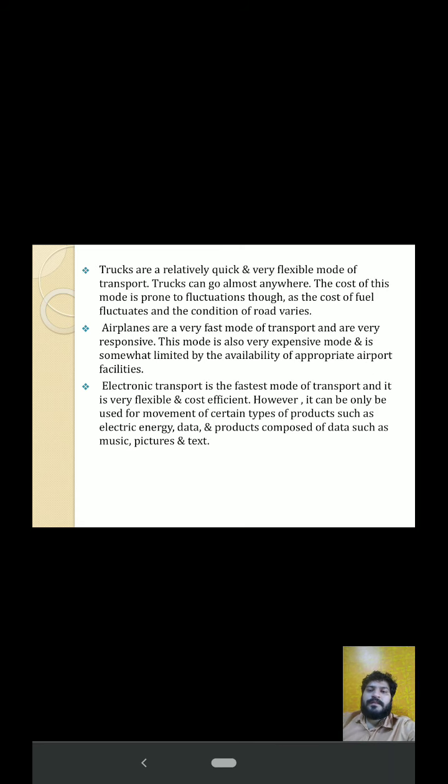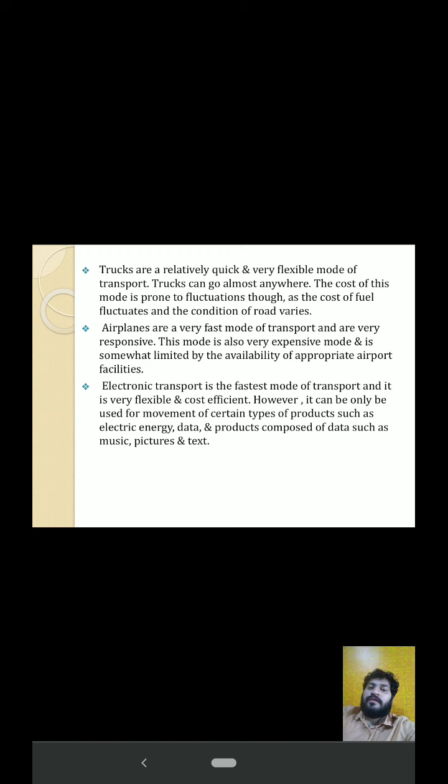Trucks are a relatively quick and very flexible mode of transport. Trucks can go almost anywhere. The cost of this mode is prone to fluctuations though. The cost of fuel fluctuates and the conditions of the road vary.